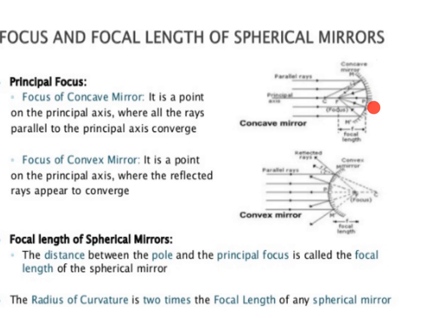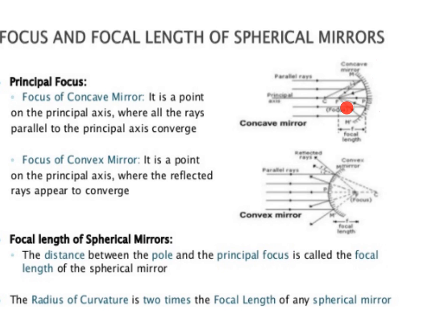In this concave mirror, the parallel rays will be incident on the mirror, and these incident parallel rays will be reflected and converge at a point F on the principal axis, and it is denoted by F. So, it is called the principal focus.